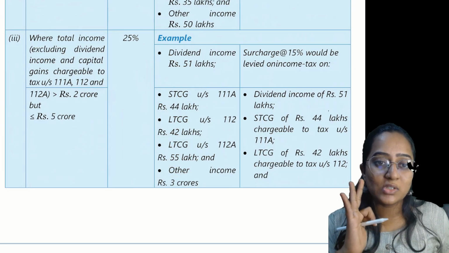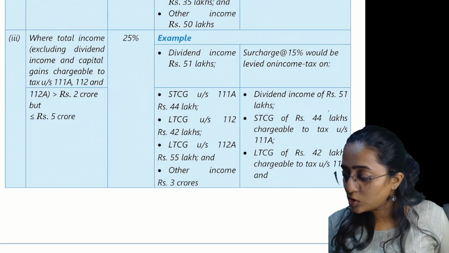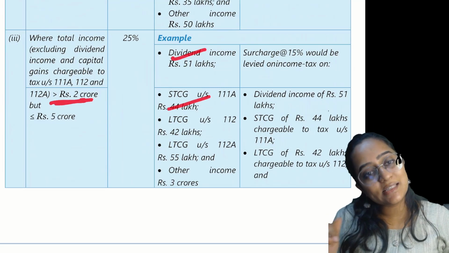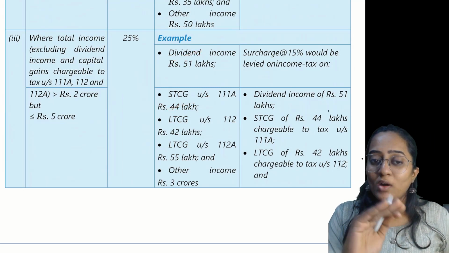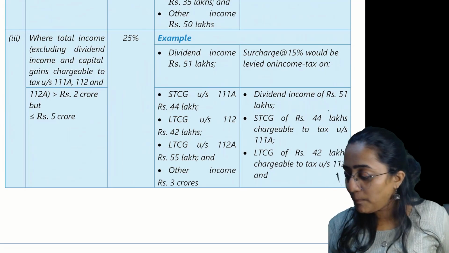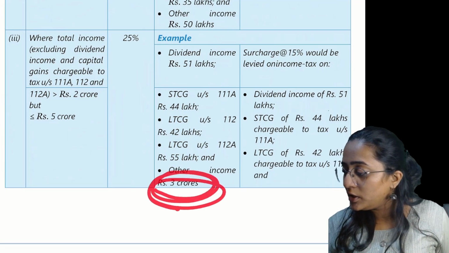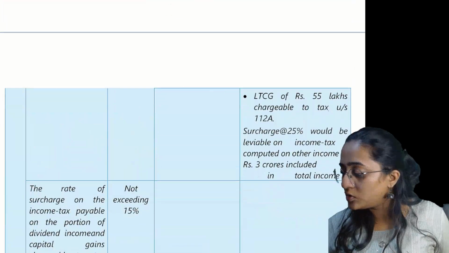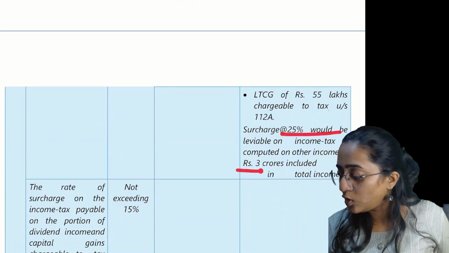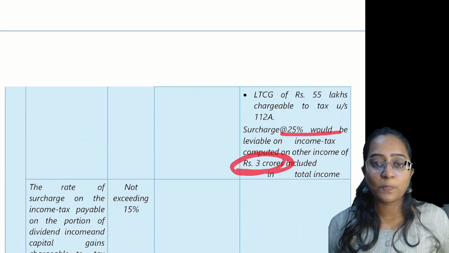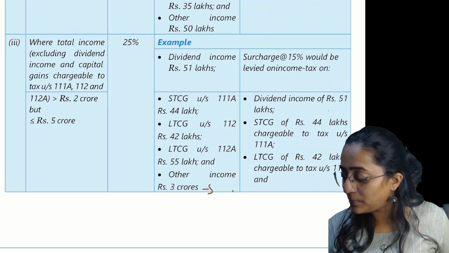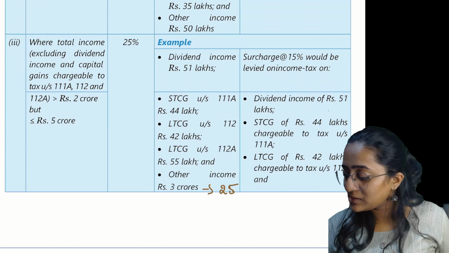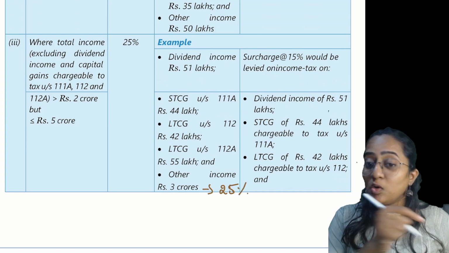Now, with regards to this 3 crore, can I say, excluding these, your total income has exceeded 2 crore but is less than or equal to 5 crore. What does it mean? The other income part of 3 crores, you are going to charge 25% on this 3 crore rupees. Everyone, on this 3 crore, how much is the surcharge applicable? 25% is the surcharge applicable on this 3 crore.